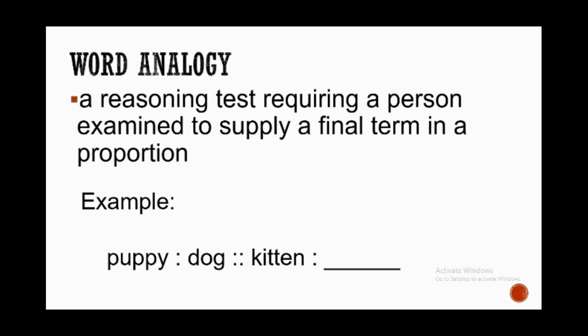First, to determine the missing word to complete the analogy, you have to identify the relationship of the first pair of words. For example, you may see that a puppy is a young dog. From there, you will be able to determine the missing word and you might say, a kitten is a young cat. Therefore, the answer is of course, cat.